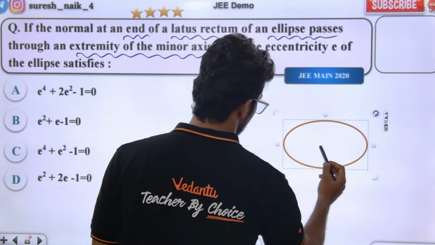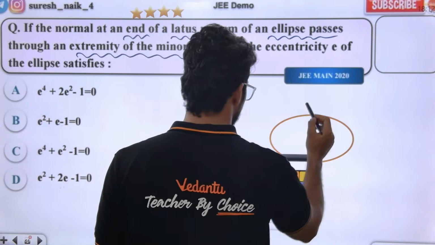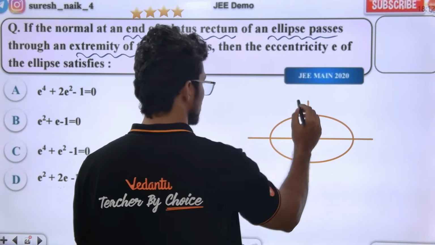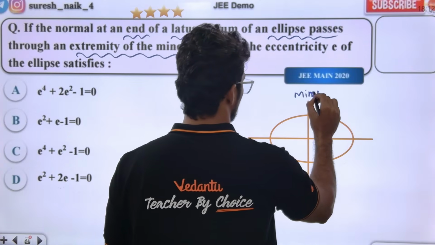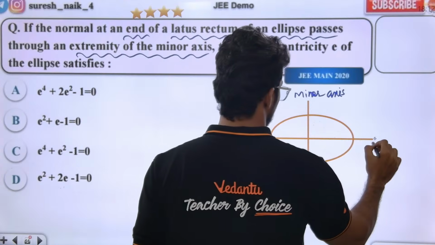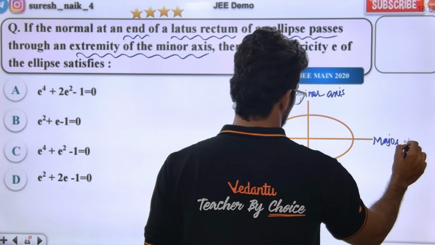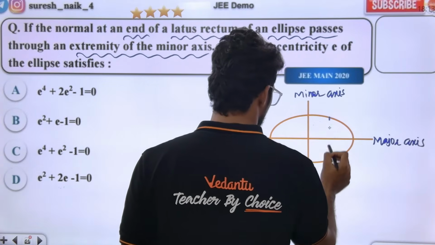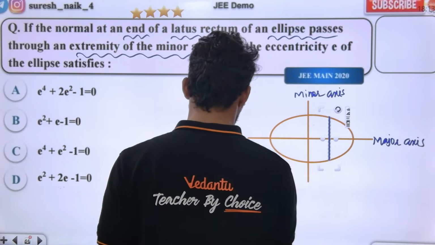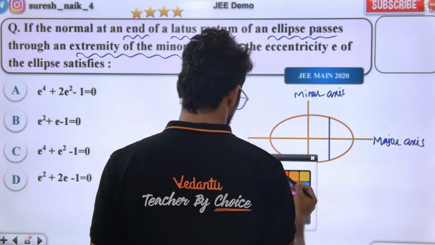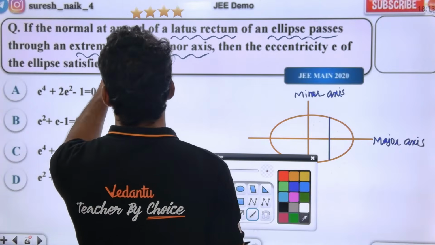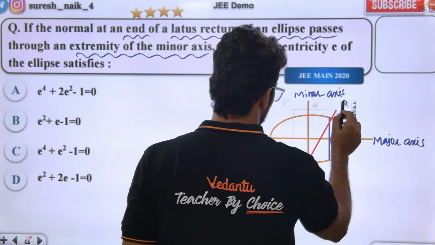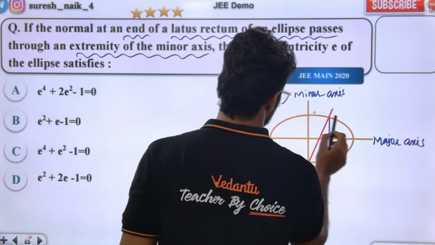In the ellipse, this is the y axis, this is the x axis. This is the major axis, this is the minor axis. This is the latus rectum, right? The normal at the end point of the latus rectum is passing through the end points of the minor axis. Basically, this is the tangent.